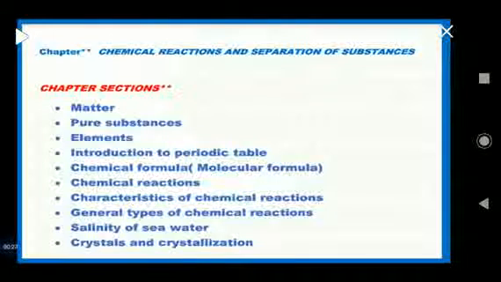In this chapter, we will cover topics like matter, pure substances, elements, introduction to periodic table, chemical formulas, chemical reactions, characteristics of chemical reactions, general types of chemical reactions, salinity of seawater, crystals and crystallization. But in today's class, we will only discuss matter, pure substances, elements, and at last I will give you a brief introduction to periodic table.